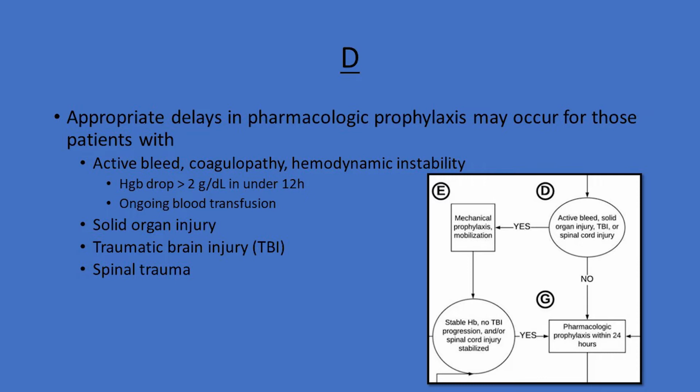For TBI patients, they state that patients with cerebral contusion, localized petechial hemorrhages, or diffuse axonal damage may safely receive pharmacologic prophylaxis without delay. For patients with other forms of brain injury, TBI progression on the follow-up CT should warrant holding pharmacologic prophylaxis until a follow-up CT demonstrates no progression. If the follow-up CT demonstrates no TBI progression, then pharmacologic prophylaxis should be initiated.